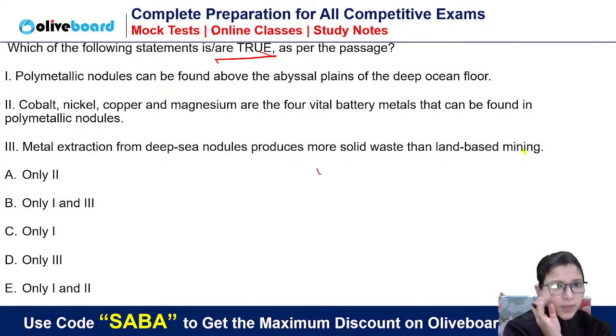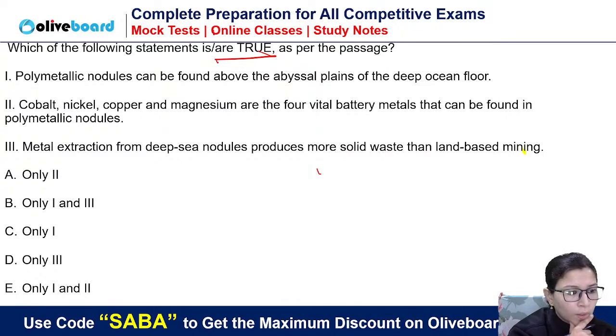Which of the following statements is or are true as per the passage? Some are saying A only, two. Some are saying B, one and third. We are true, it means. Some are saying both one and two. My god, different answers. अब यहीं पे समझ में आ गया कि पैसेज आप लोगों ने क्या पढ़ा. Some are saying two, some are saying 1 3, some are saying 1 2. I don't know what the passage is.